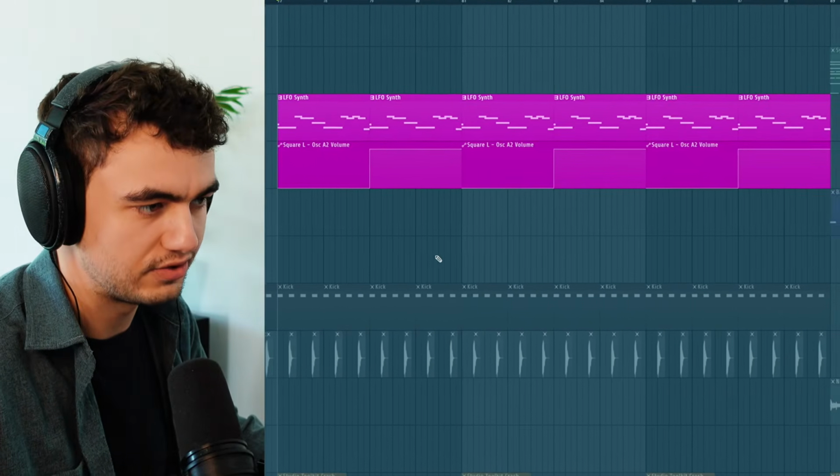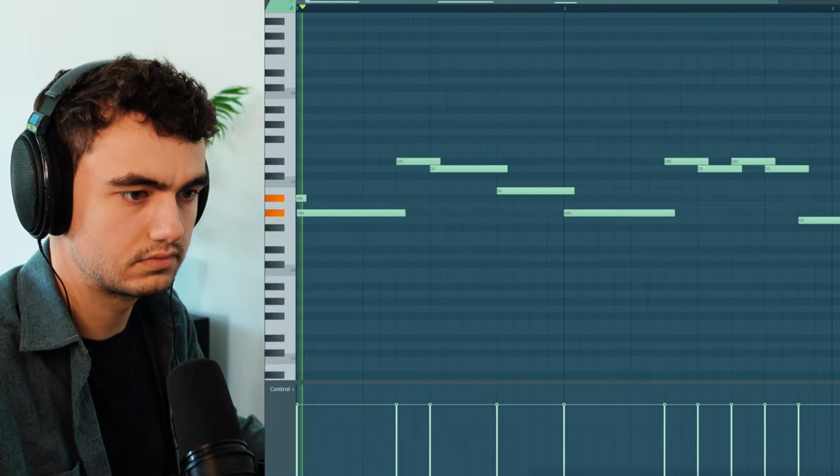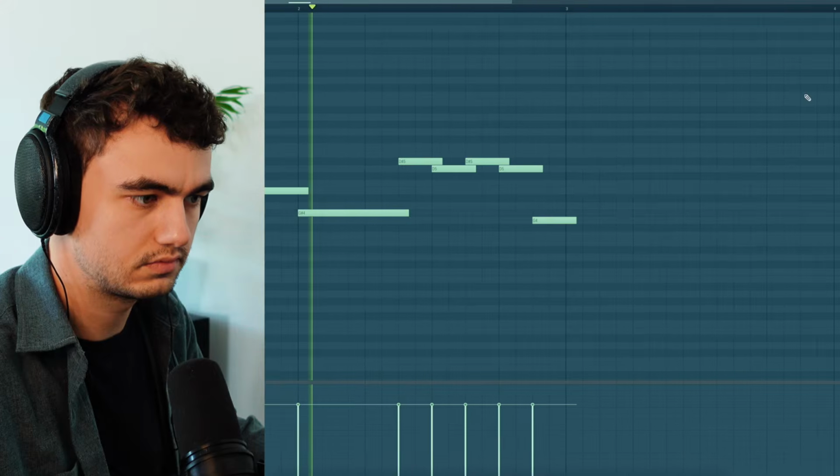Finally, we're coming to the last sound, which is the LFO synth used in the bridge of the song. And this melody is super genius because it sounds very familiar, and the trick here is that it's actually the melody right before the chorus.